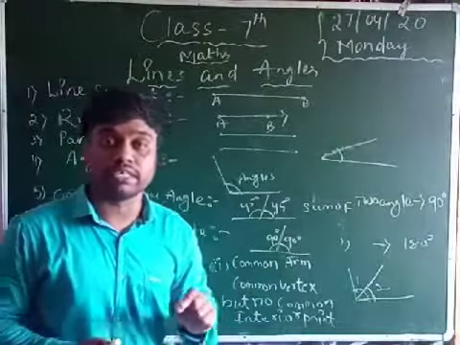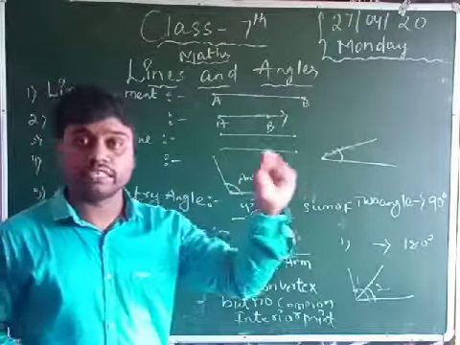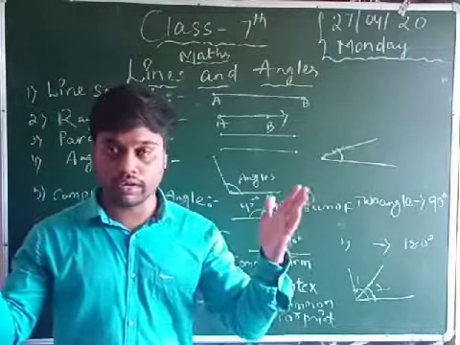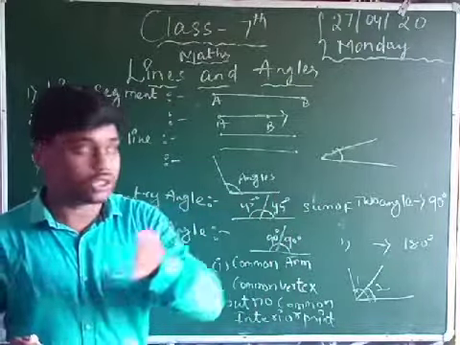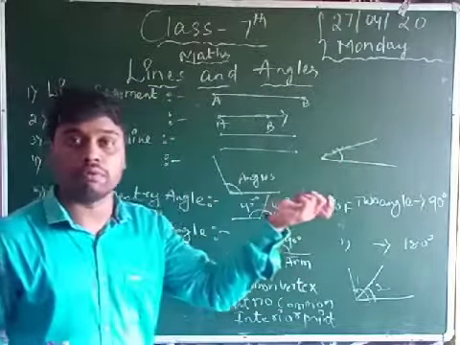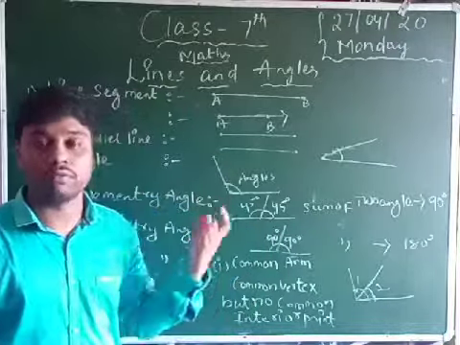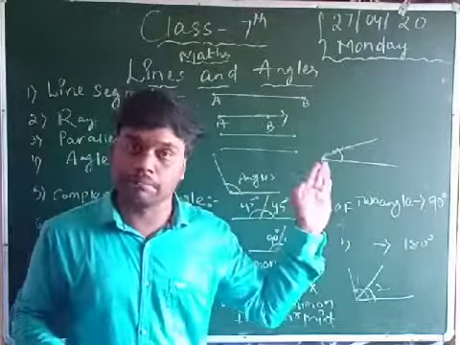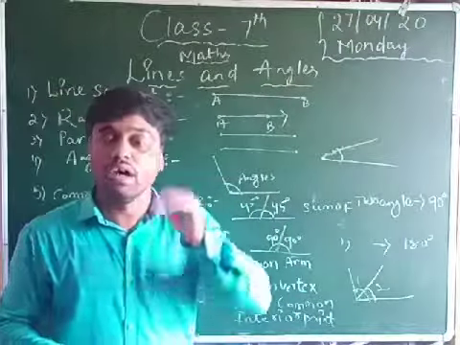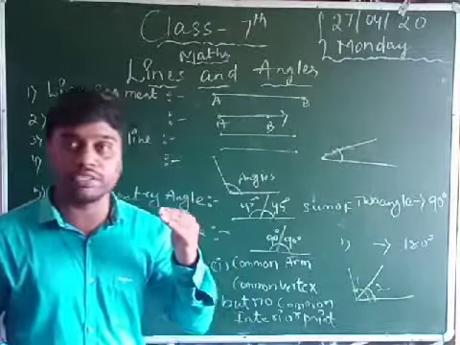A line segment means a line that has a starting dot and an ending dot, and only these two dots. For example, going from one place to another: if you go from Kasinagar to Kurigam, you start in Kasinagar and end in Kurigam. The starting place and the ending place are already fixed in your mind.